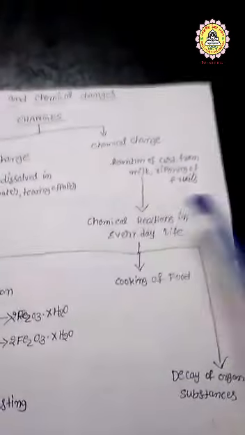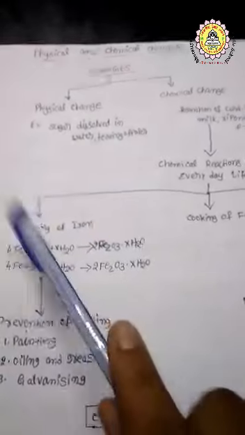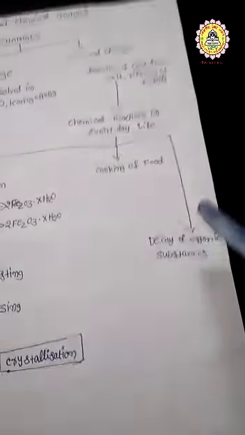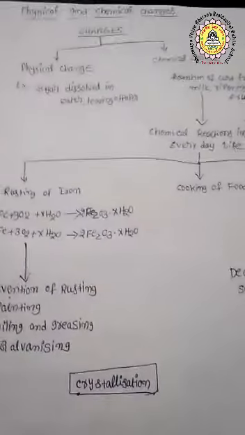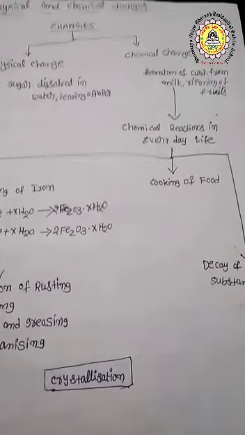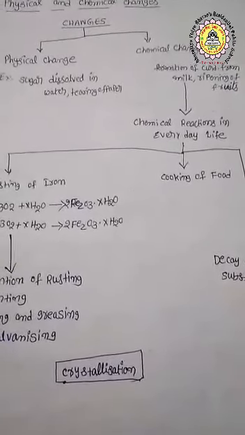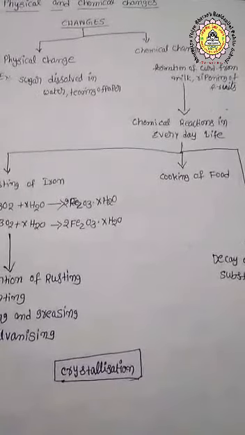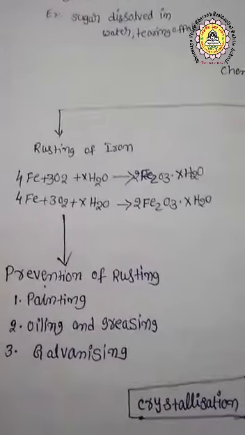Chemical reactions in everyday life: rusting of iron, cooking of food, decay of organic substances. Now I will explain about rusting of iron. Rust is a reddish brown flaky substance that forms on the surface of iron objects after the process of rusting. It can also be explained by using an equation.